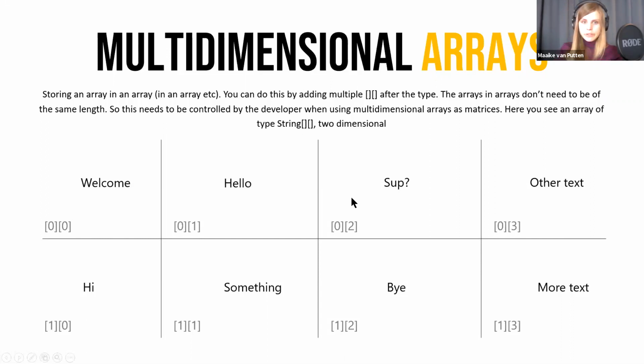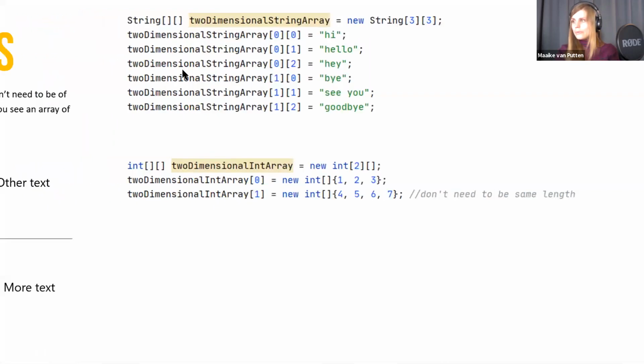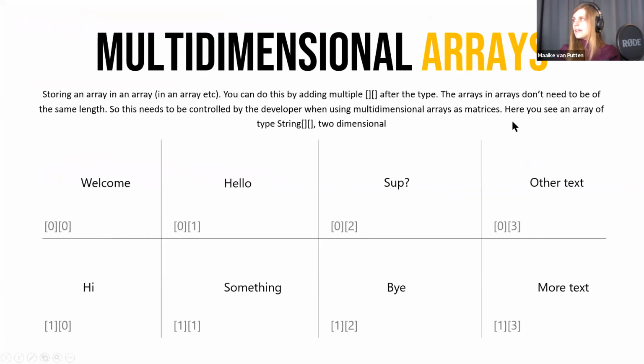So how do you create one, you might wonder? Well, it looks a bit like this. On top, we see a two-dimensional string array, and we say that it's an array of length 3, and we're actually not using all of the length. We are just giving values to the first array and the second array, and these then get their own values again. So you can draw this like we did over here, and then it actually only has these 6 squares in it.